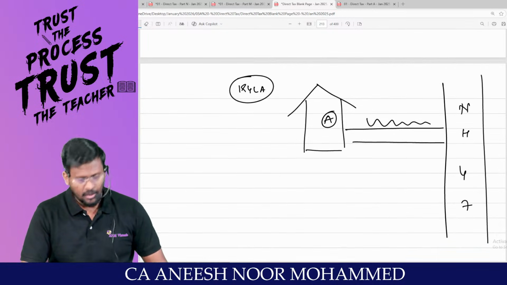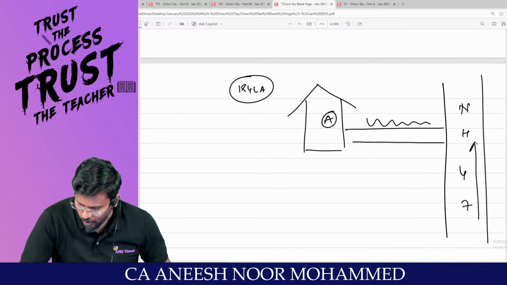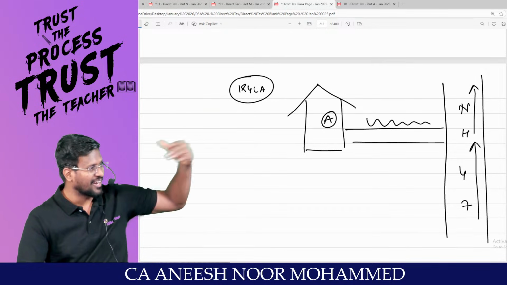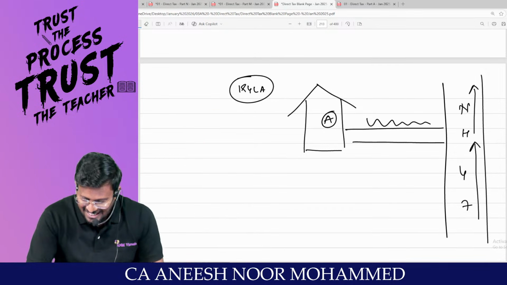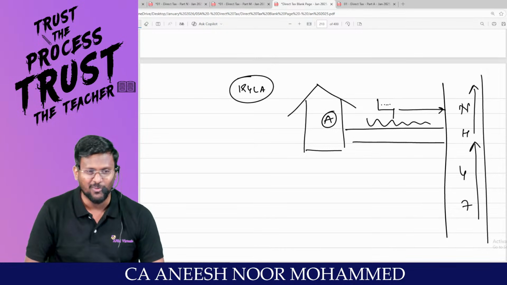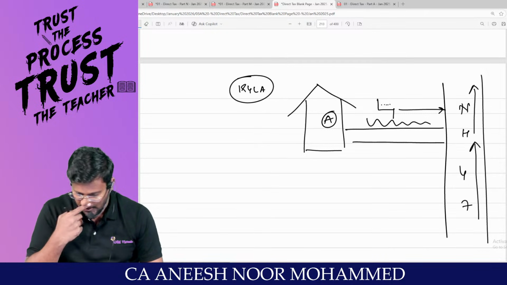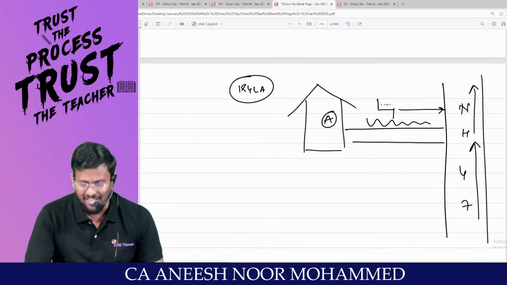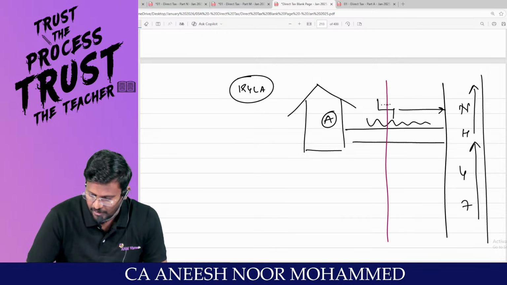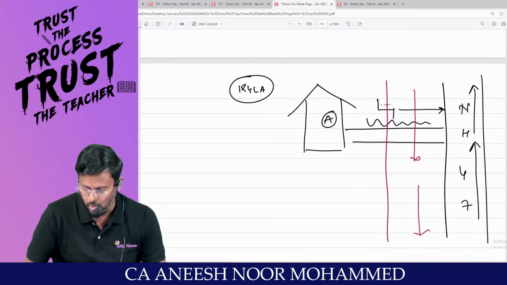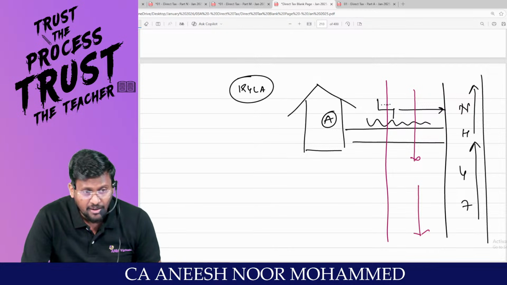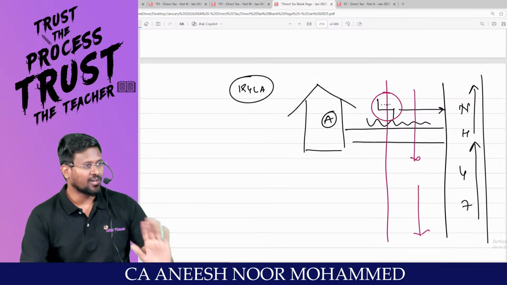Are you really with me? Through this road only, people used to travel, going in bullock carts, cars, bikes and so on. And in this place, Ayman used to sit and watch what people were doing and going. My dear lovable students, the central government wants to extend the highway. This is only one way. They want to make it a two-way. They have asked Ayman that they want to cut his chair, so don't come and sit here.